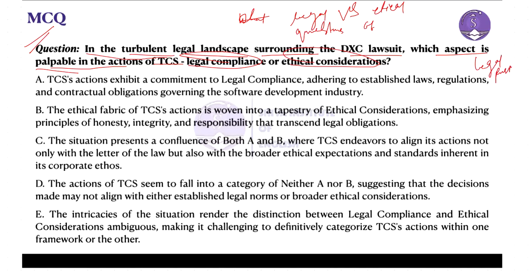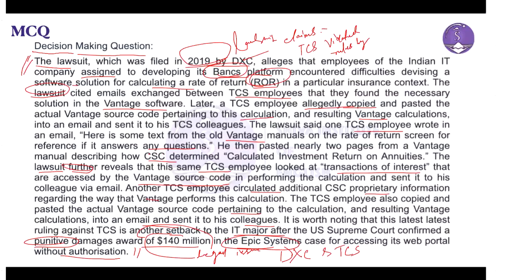We find out that as per the passage, or as per the text, you can say, there is an allegation in the lawsuit. The lawsuit filed by DXC alleged that TCS employees violated legal rules by using DXC's proprietary information without permission. So this is nothing but a legal concern, isn't it?